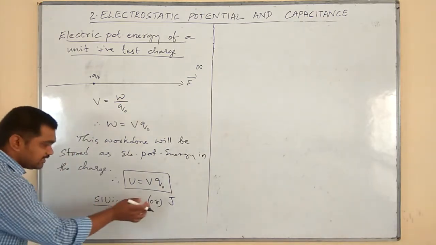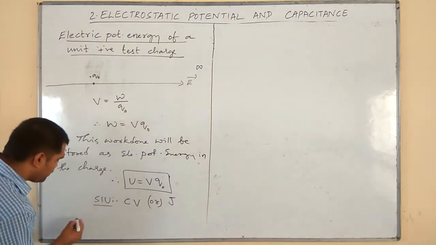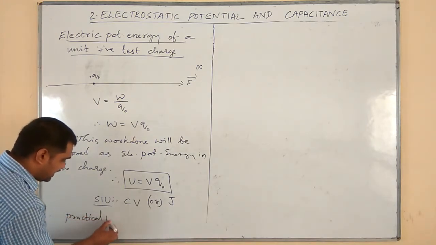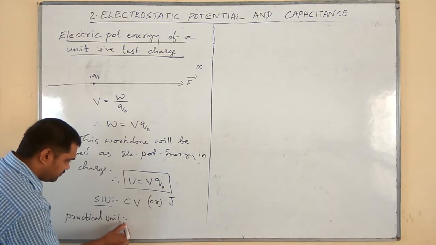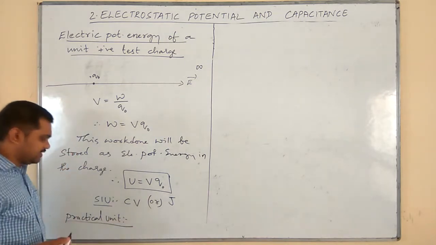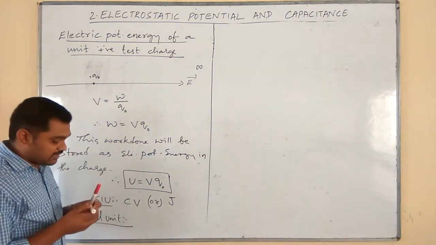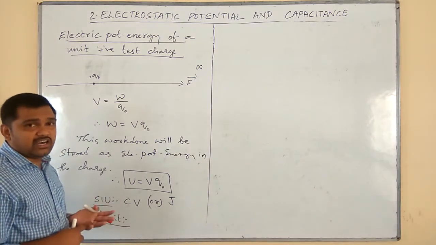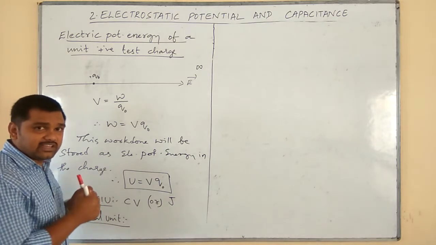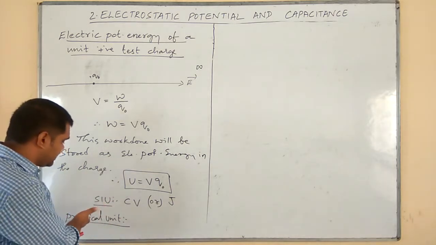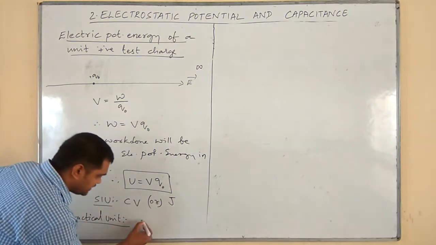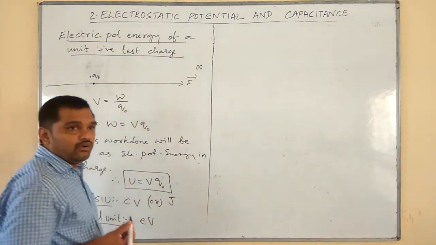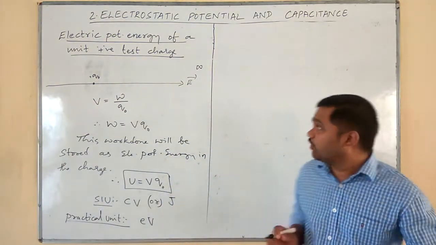Okay, next. Apart from this, one practical unit is there. Usually we take that practical unit whenever charges like protons and electrons get energy, so we use this practical unit, which is the electron volt.